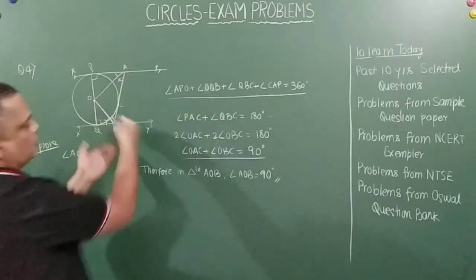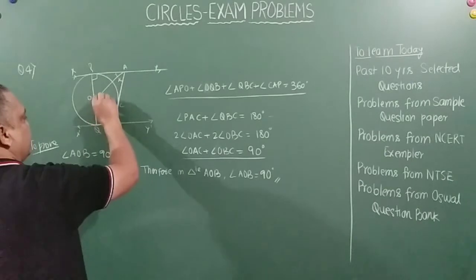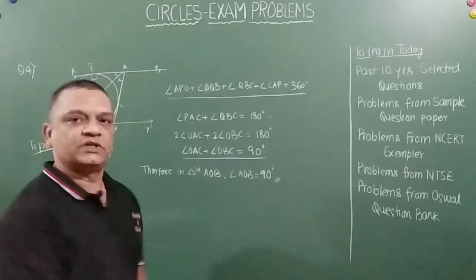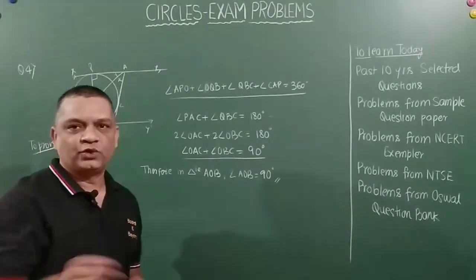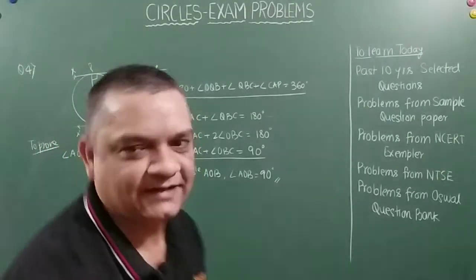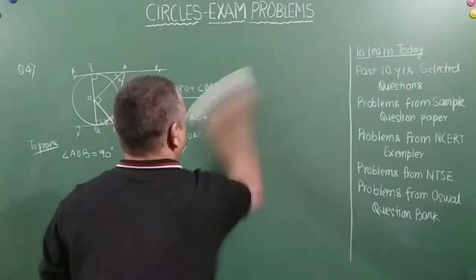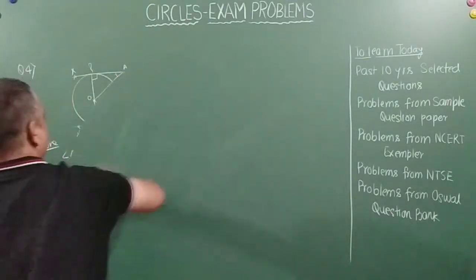Because the sum of the other two angles is 90 degrees, this has to be 90 degrees, because the sum of all three angles has to be 180 degrees. So this was to be proved, friends. Right? So let's quickly move on to the next one. I hope this was simple to you and you could understand it easily.